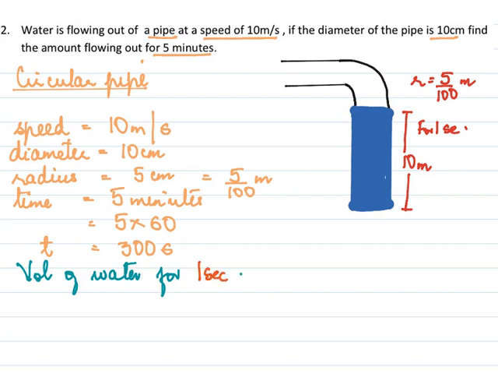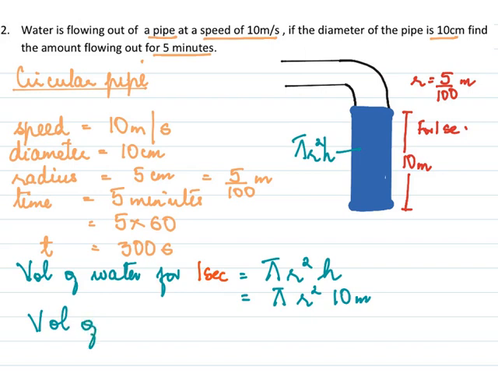you agree is a cylinder. Here this is the cylinder. This is the volume of water for 1 second, which is pi r square h, and the h is 10 meters. So it is pi r square h, where the h is 10 meter. But we want to know the volume of water for 5 minutes.